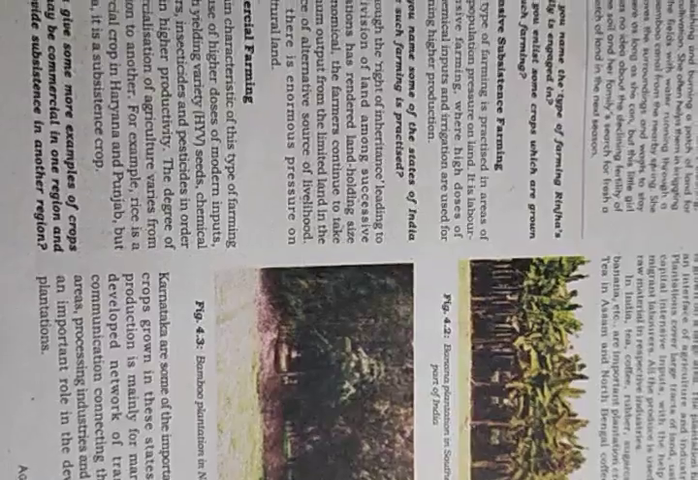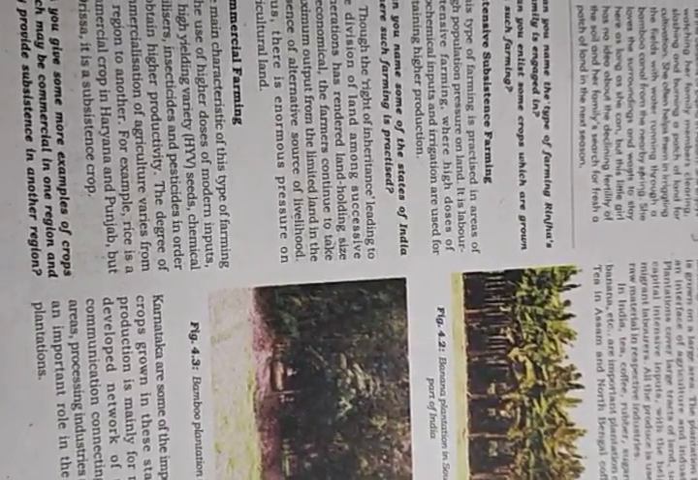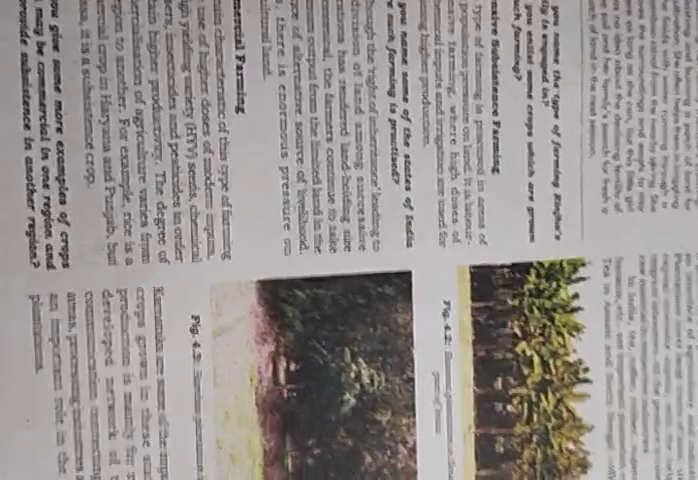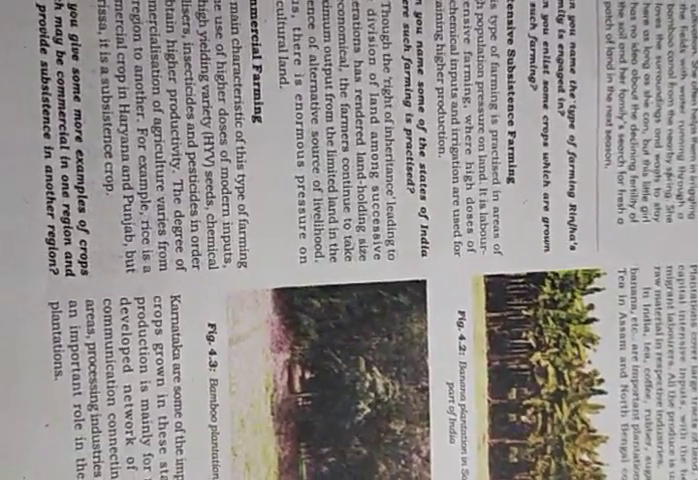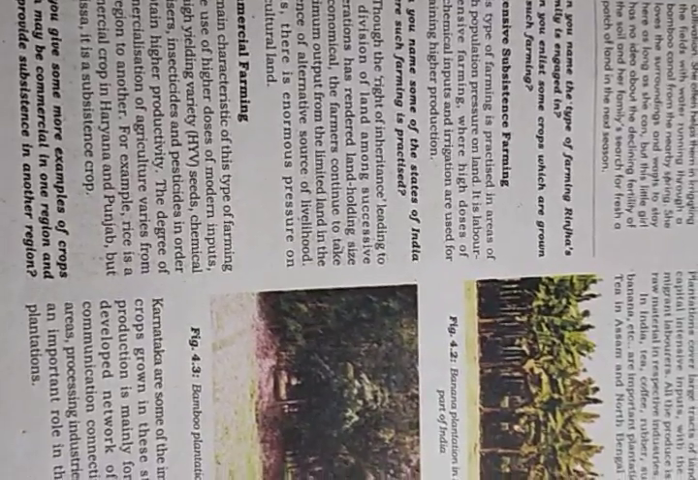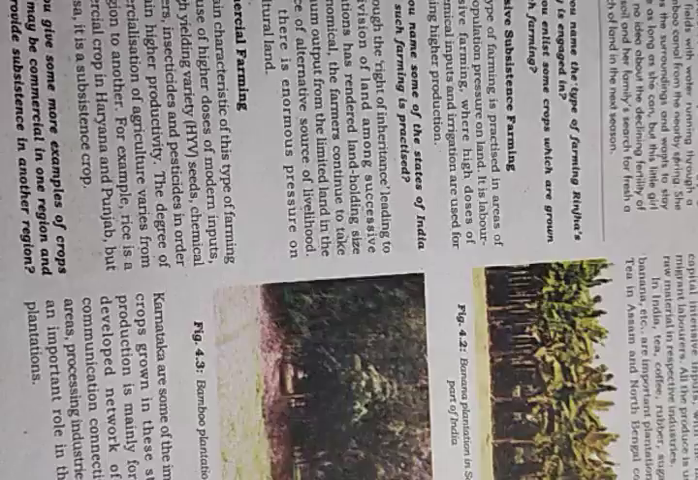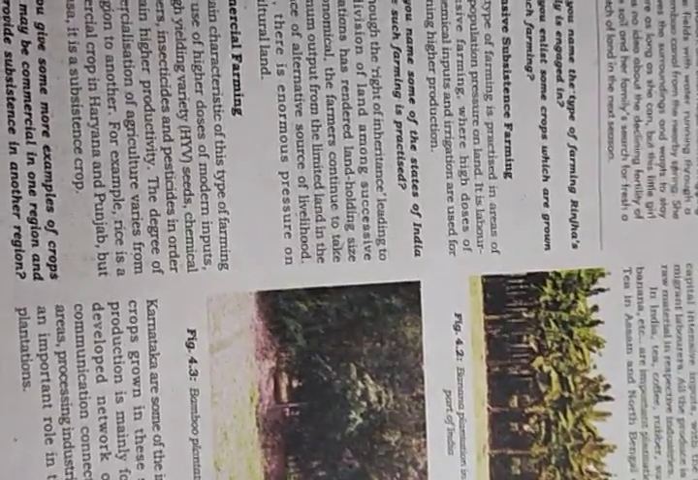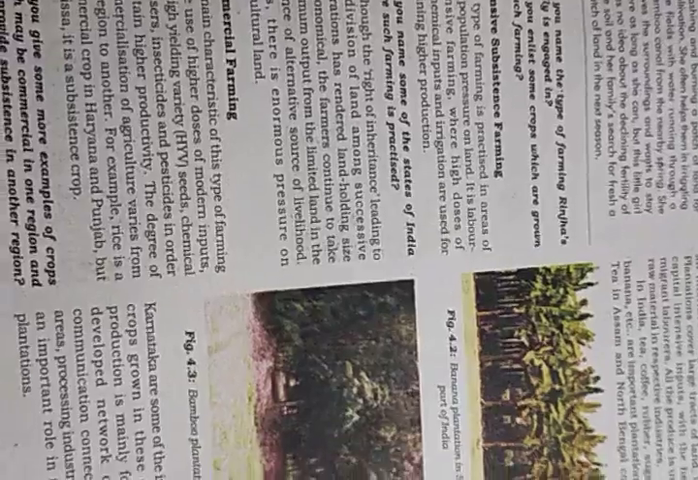Now comes intensive farming. As the name itself says, everything is intense here. The reason is that this production is done in a very highly populated area, and for this we use more labor. Heavy bulk inputs are there. We do intensive irrigation, as here we do not depend on natural rainfall. Why are these all done?